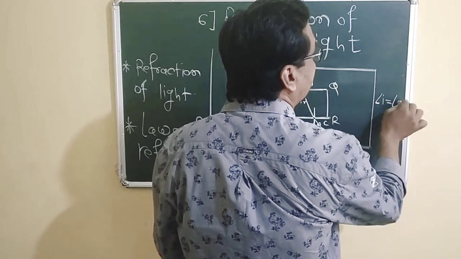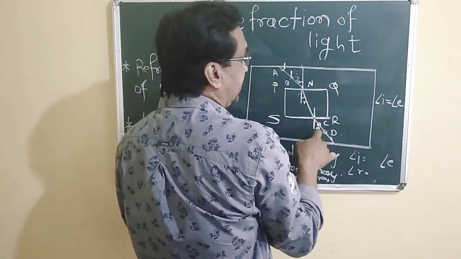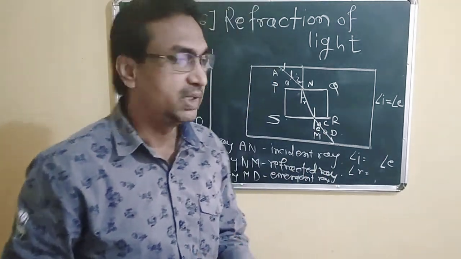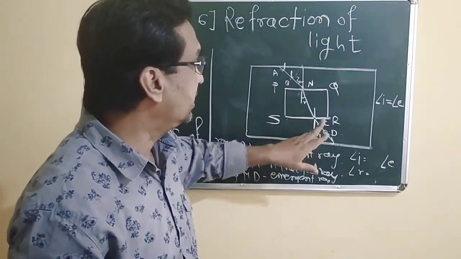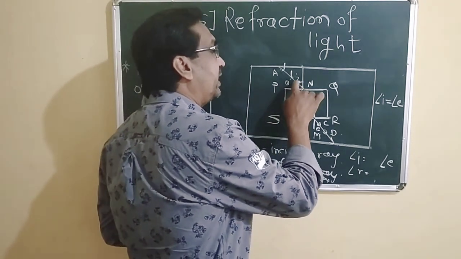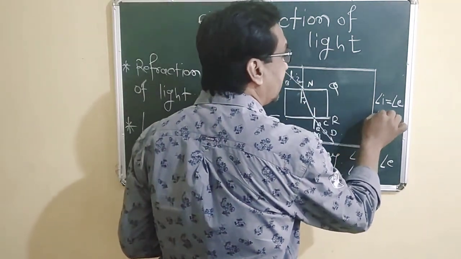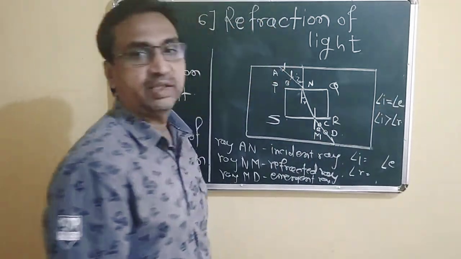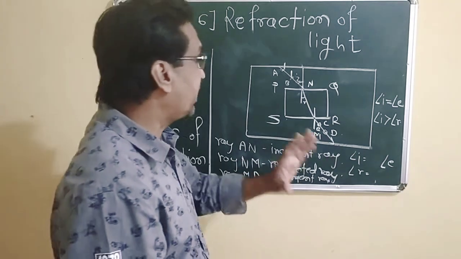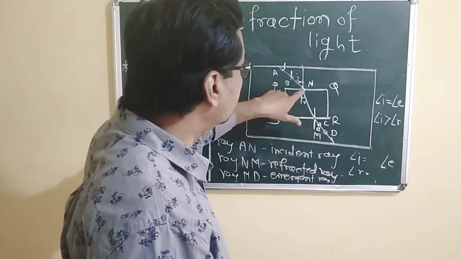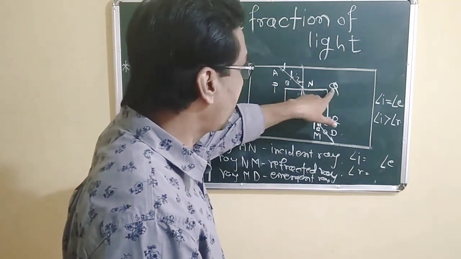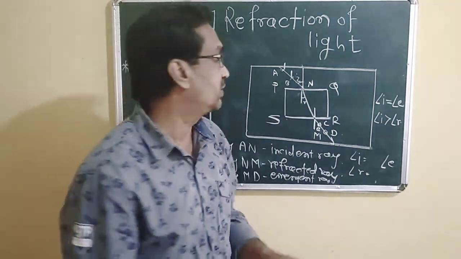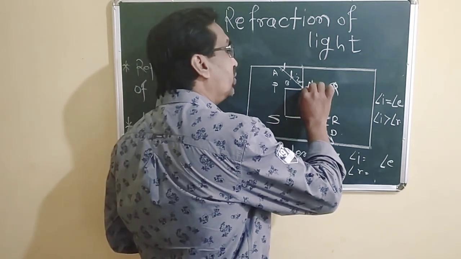So what you have to see is that the value of angle I is equal to the value of angle E. The value of angle I is greater than the value of angle R, that is, the angle of refraction. Actually, what happens when the incident ray is incident on the surface PQ is that refraction takes place. That means they have to go in this way.